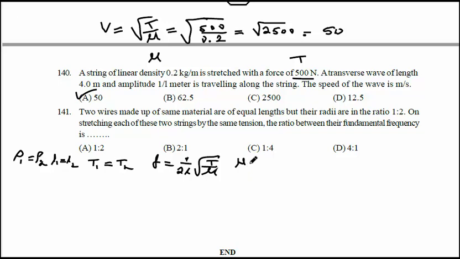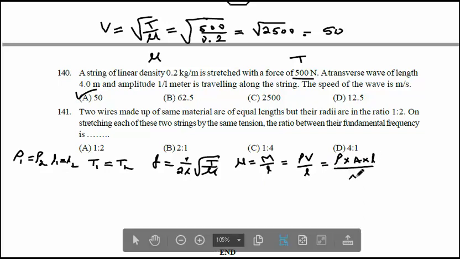Mu can be written as mass per unit length, m by L. Mass is density into volume, divided by L. Volume is area into length, so L cancels.